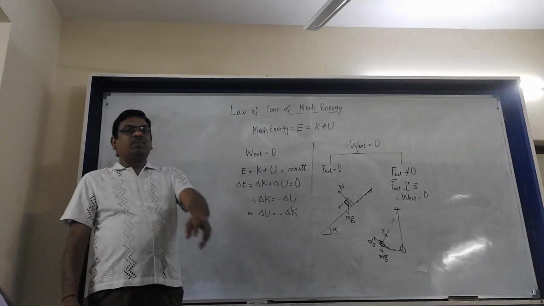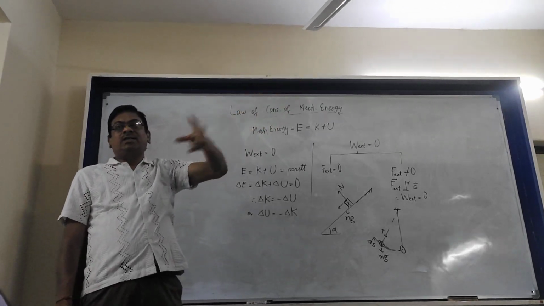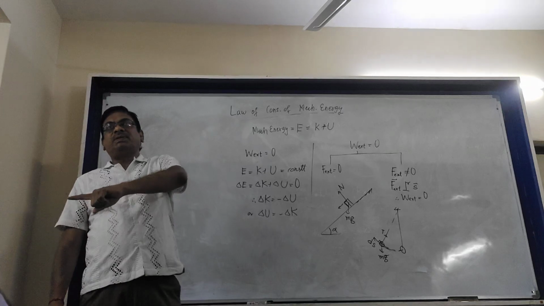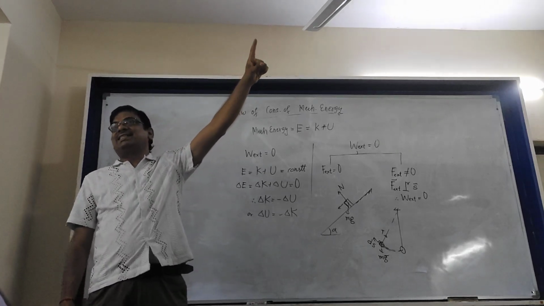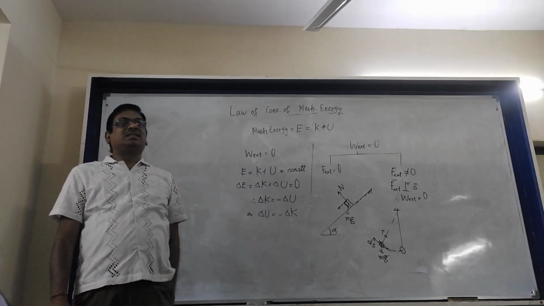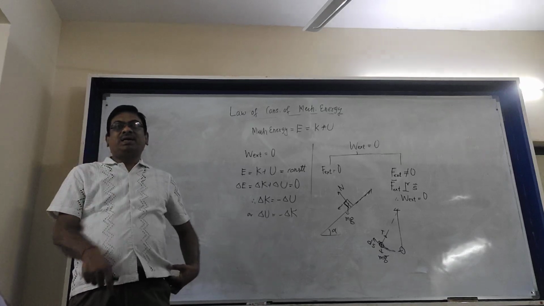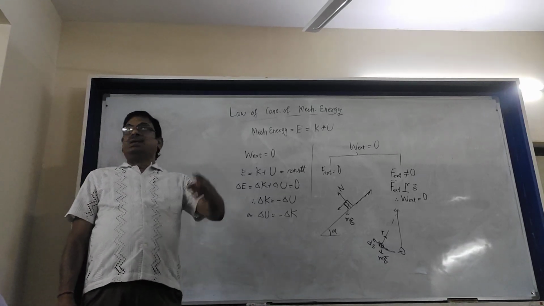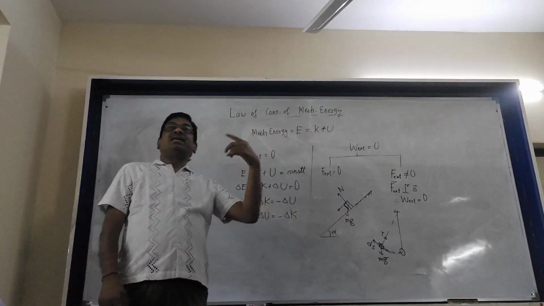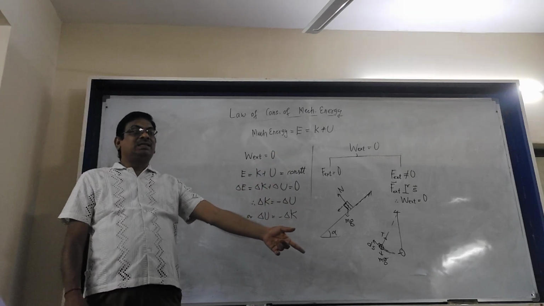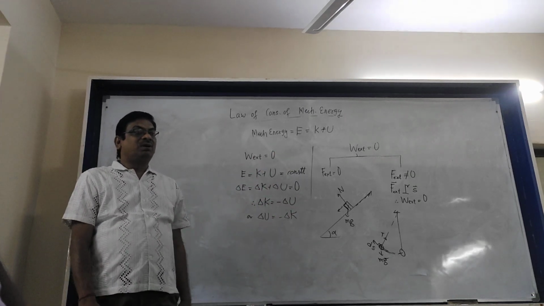For example, in projectile motion, as you throw the body up, during its ascent its potential energy is increasing, so kinetic energy will decrease by an equal amount. Similarly, while it is descending, its kinetic energy will increase because speed is increasing, but potential energy will decrease by an equal amount.